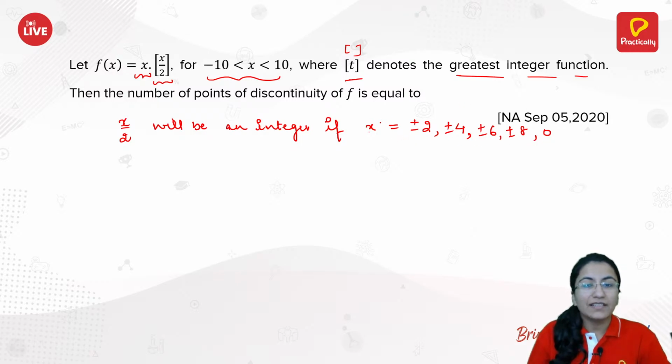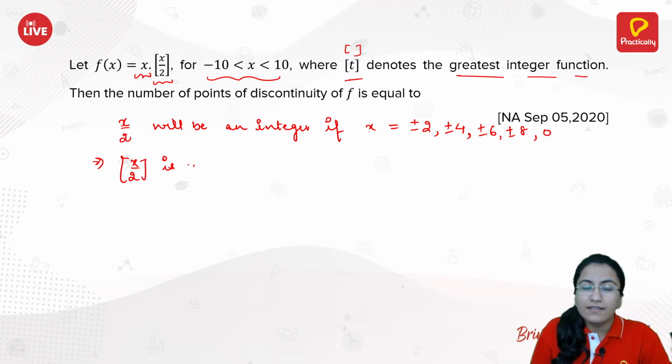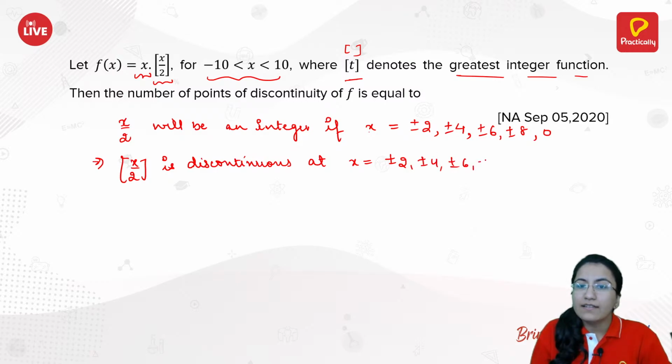At all these points inside this given interval, this x by 2 will be an integer. So this implies x by 2 is discontinuous at x equals plus minus 2, plus minus 4, plus minus 6, plus minus 8 and 0.